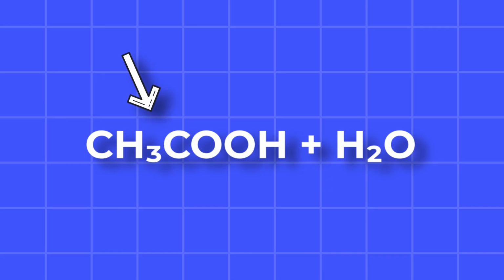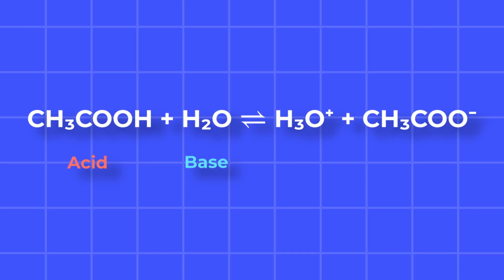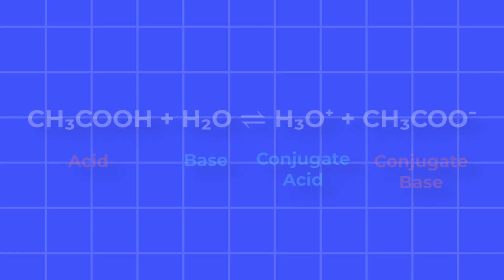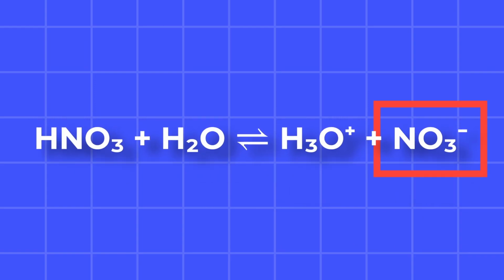Let's ground it with acetic acid in water. Acetic acid donates a proton, so it is the acid. Water accepts the proton, so it is the base. The products are hydronium and acetate, which are the conjugate acid and conjugate base. And the pop quiz answer from before? In nitric acid with water, the conjugate base is nitrate.